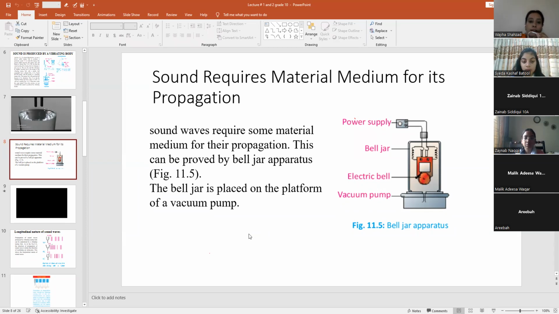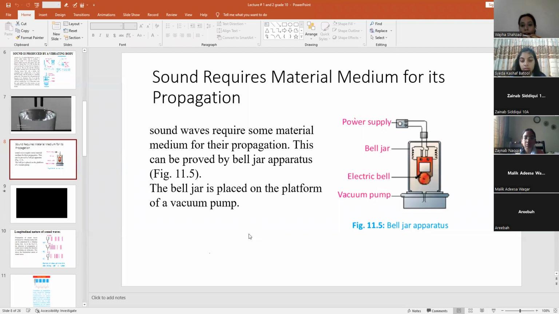Similarly, if I tell you a very common example, if you stand on one side of a brick, right? A brick is made of which medium? It's a solid, right? And you ask your friend to stand on the other side of the brick and say any word, and you will hear that word very clearly, because sound can propagate through a solid, right?